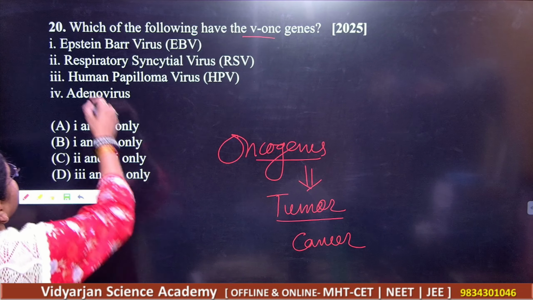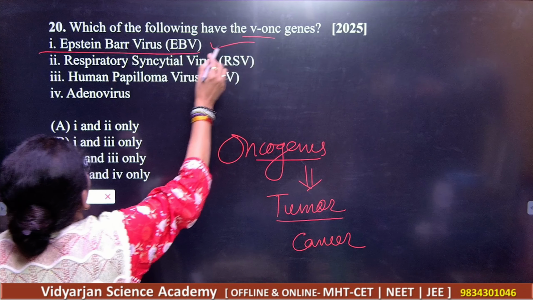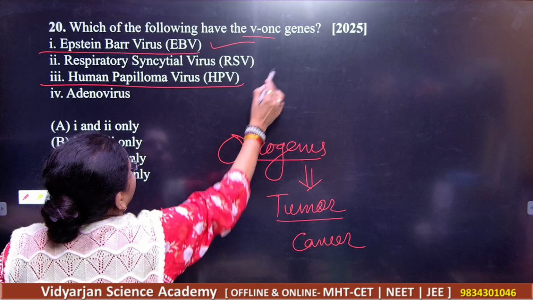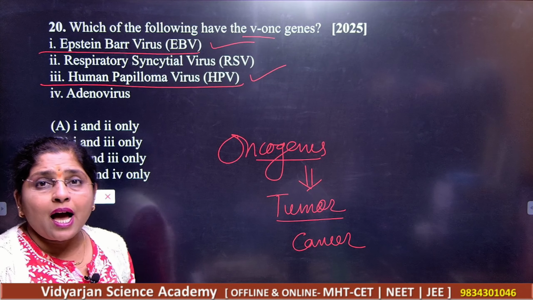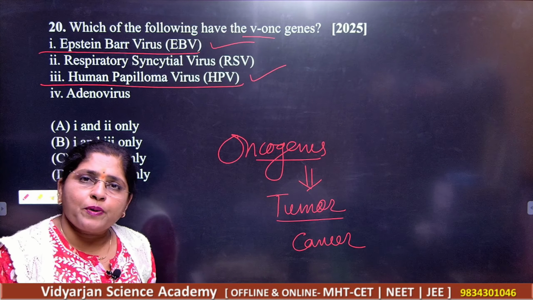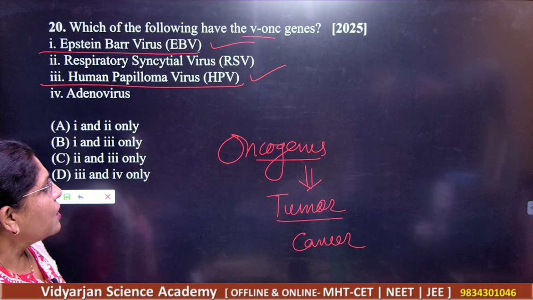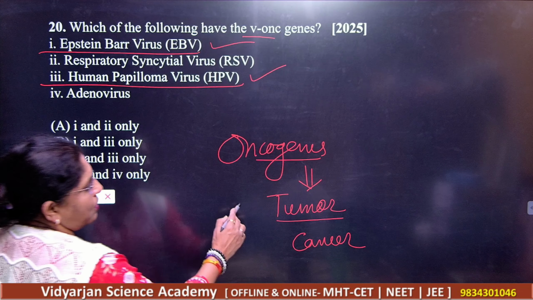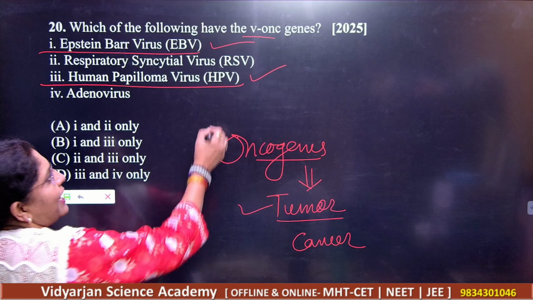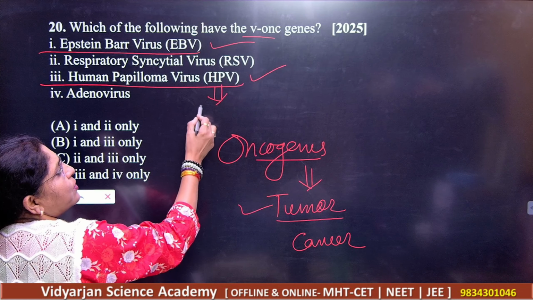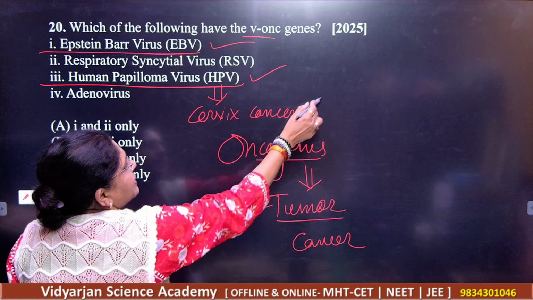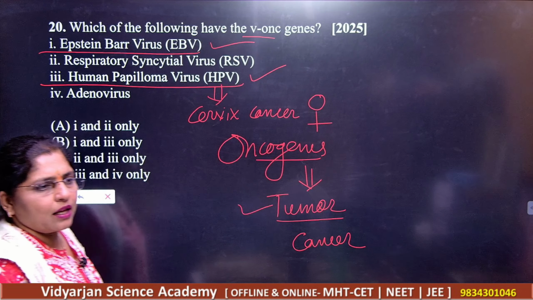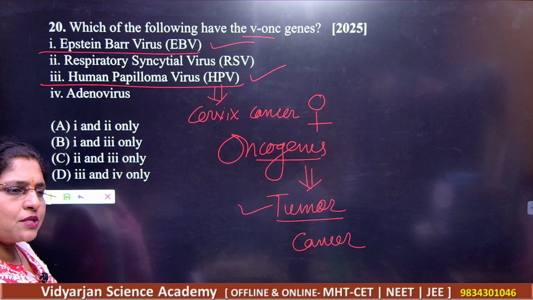So you have this number one, that is Epstein-Barr virus, and you have human papilloma virus. You know that these two viruses are responsible for the expression of the oncogenes, right? So these are giving you the production of what here? Tumor. And you know that HPV is giving you the production of what here? Cervix cancer. Cervix cancer in female. Got it? So students, please note down this.